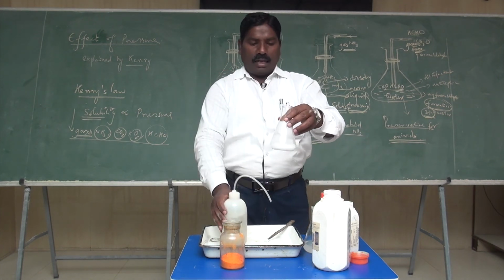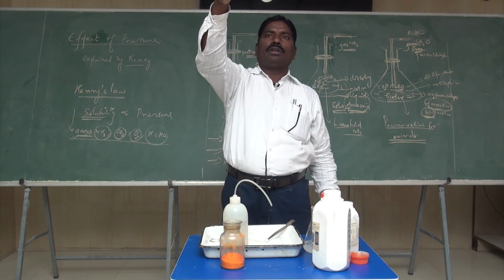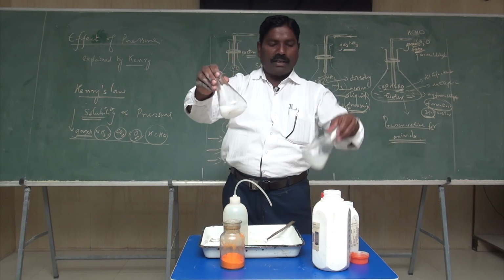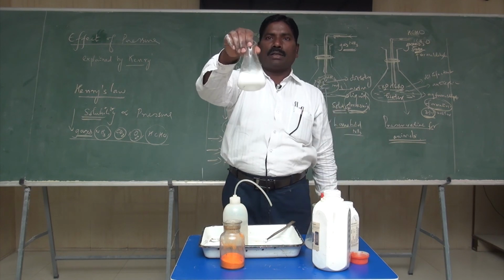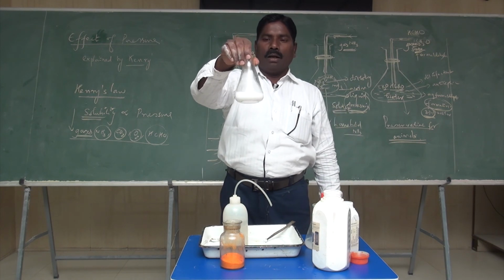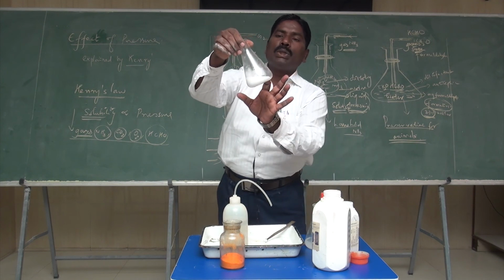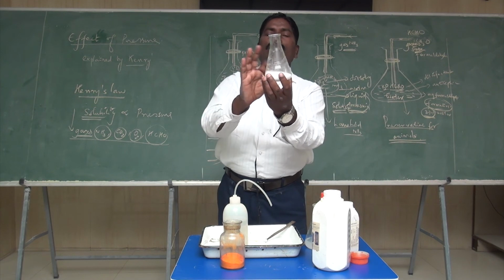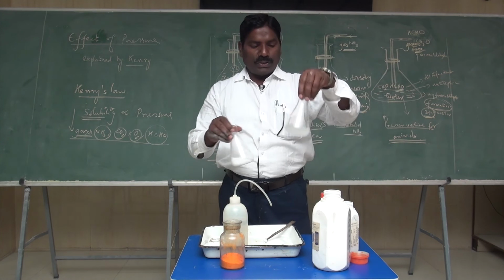There is not a clear solubility. In these cases we can't find such clear solubility, but here we can find clear solubility. This is called a heterogeneous solution. Here, the solute particles inside can be seen with our naked eye. This is called a heterogeneous solution, and that is a homogeneous solution.